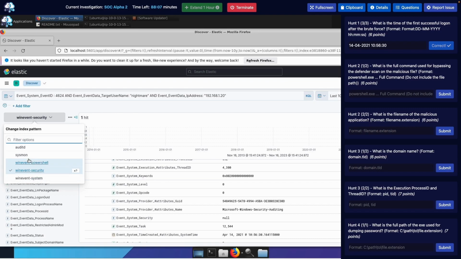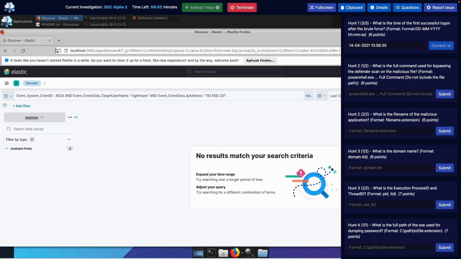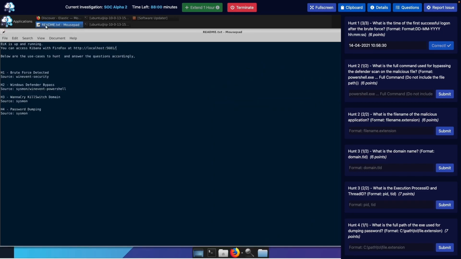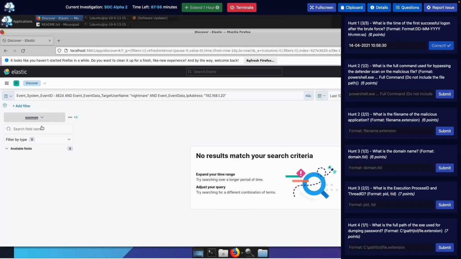Wait a minute, Sysmon. Wait, hold on. Sysmon / WinEvent PowerShell. Can it be both? No, that's not possible. Okay, I'm gonna have to be playing around with this a lot. I'm not sure if you can add 2. I'm just gonna keep it at PowerShell, since that's what the question's asking. That almost threw me off guard.